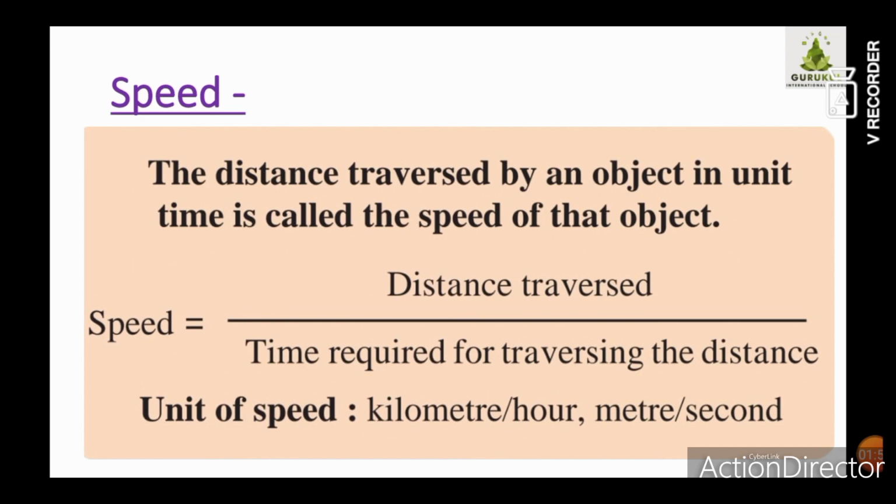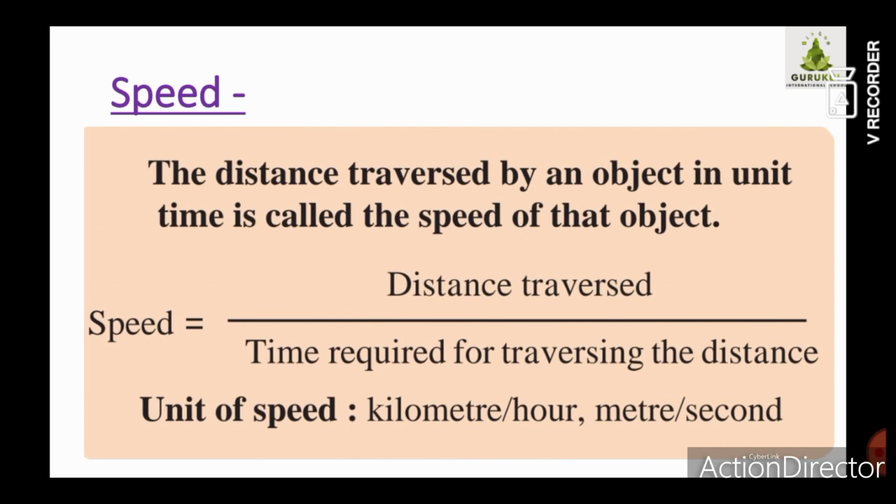So in this case, if we are saying it has covered 200 kilometers in 5 hours, what will be the answer? 40 kilometer per hour. The speed will be 40 kilometer per hour.